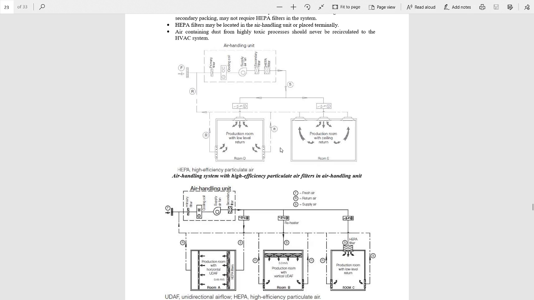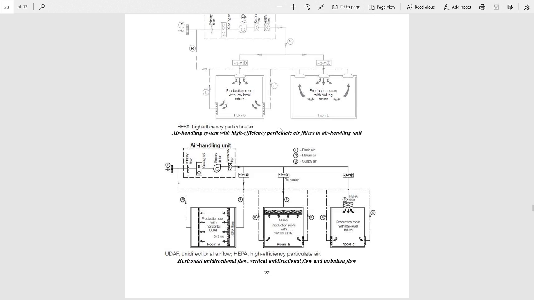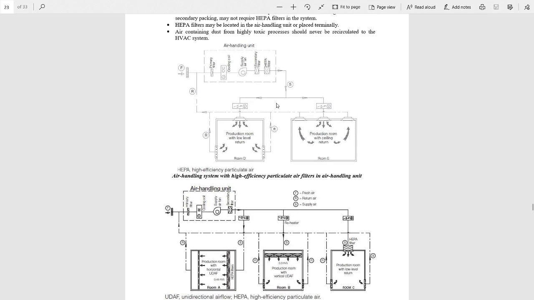In room D, the fresh air comes from here and returns from here and here. But in room E, the supply of air is from the ceiling and the return of the air is also from the ceiling.